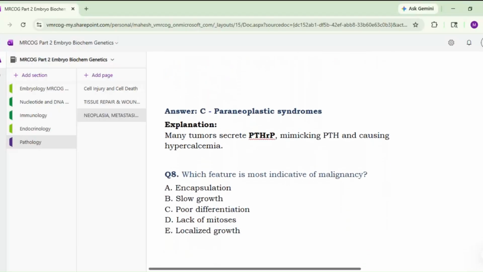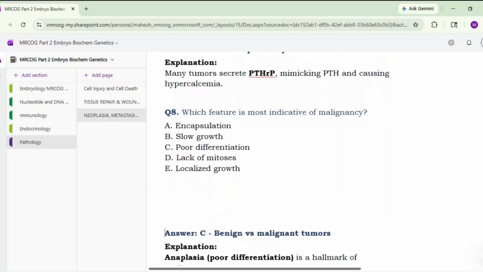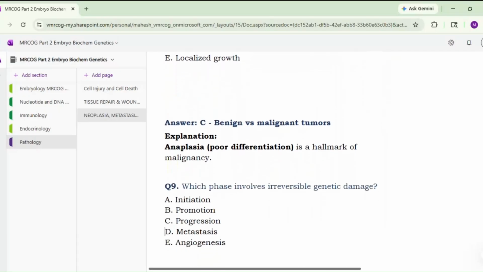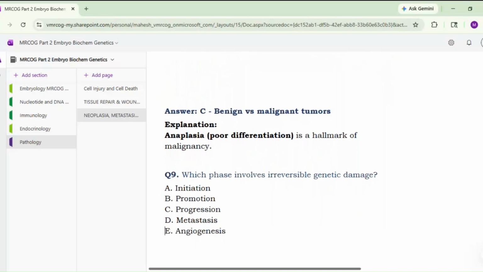Next. Which feature is most indicative of malignancy? Encapsulation, slow growth, poor differentiation, lack of mitosis, localized growth. So poor differentiation. Anaplasia is a hallmark for malignancy. Next. Which phase involves irreversible genetic damage?